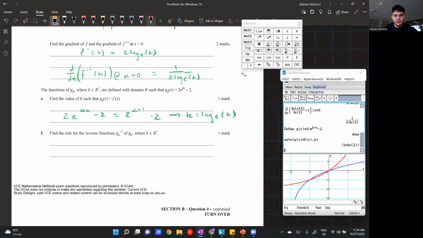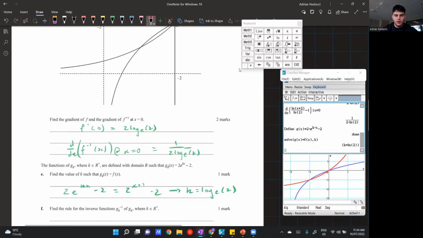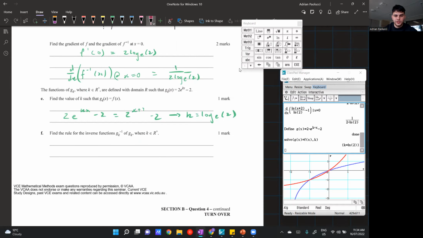Sweet. And this question, I think, is our first 1 marker of this big question. 1 mark just means you literally just need the final answer. Like you don't even need any working out at all. By no working out, I mean we wouldn't even need this, by the way, but I'll just include it for your reference.